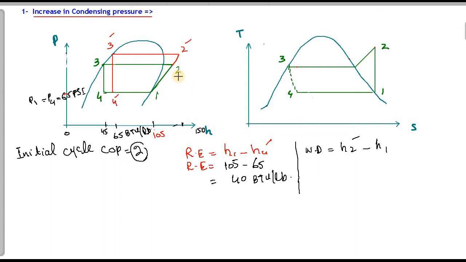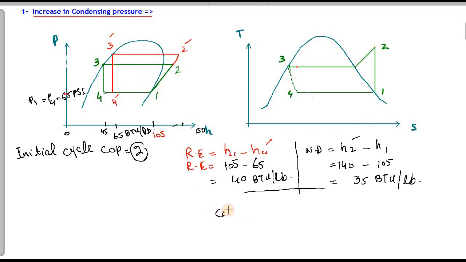The corresponding value on the enthalpy line is 140, minus H1, which is 105. So it will be equal to 35 BTU per pound. Clear?